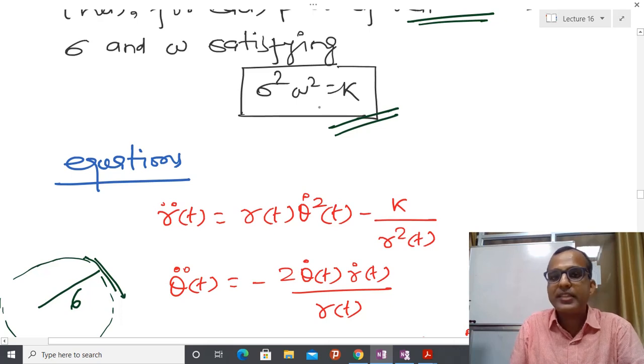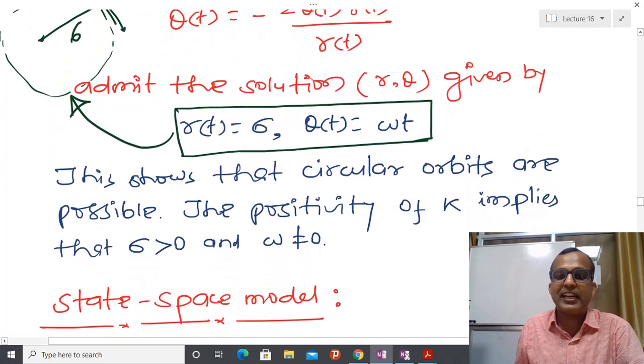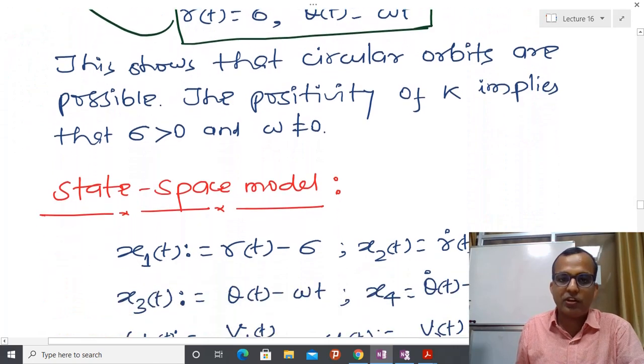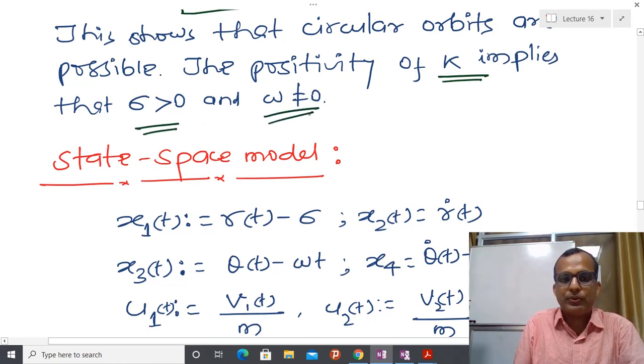So we have to specifically select sigma and omega, then only can I achieve this kind of orbit, and the radius of that orbit is sigma; otherwise I will not get it. This kind of calculation people have already done before sending a satellite into geostationary orbit, and we know that k is positive, due to that reason sigma is positive and omega is not equal to 0.